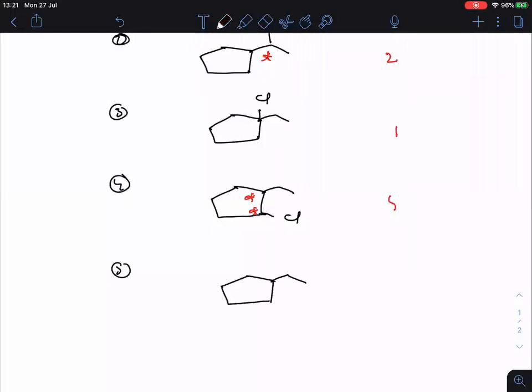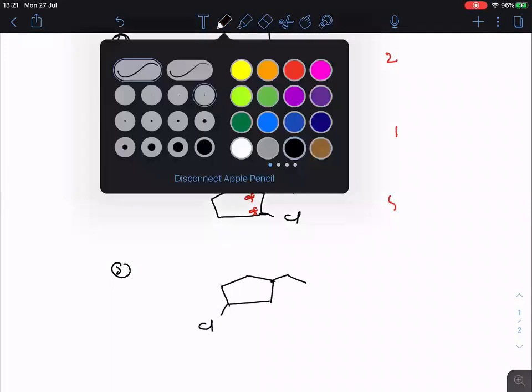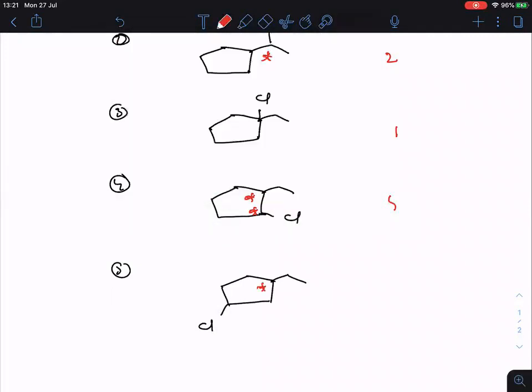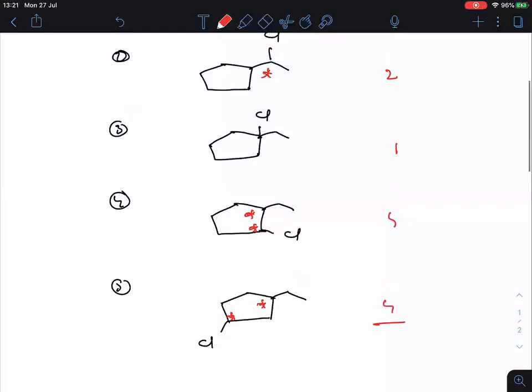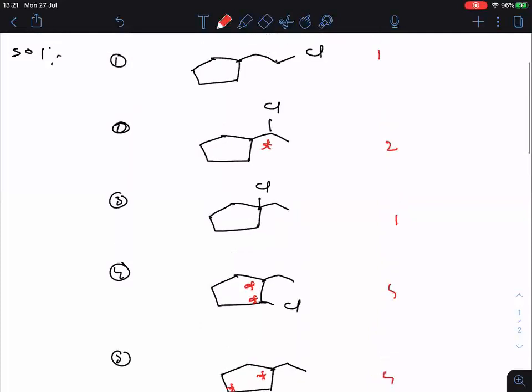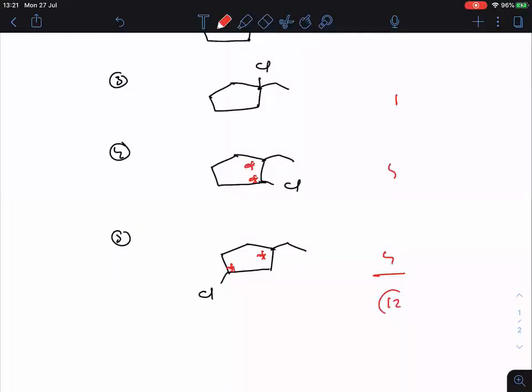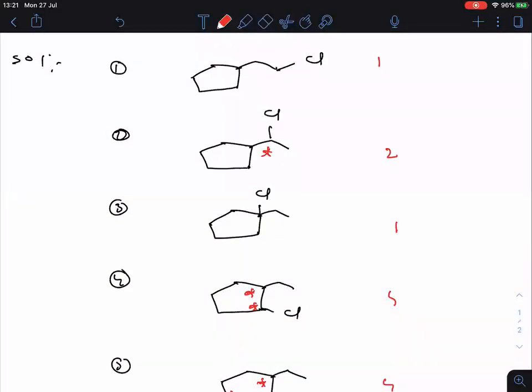Fifth possibility is this one. Here also 2 chiral centers are there. This is 1 chiral center, this is 1 chiral center. So total 4. 4 plus 4, 8, 9, 9 plus 2, 11, 11 plus 1, 12. 12 is the answer here.